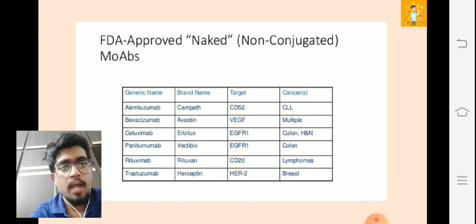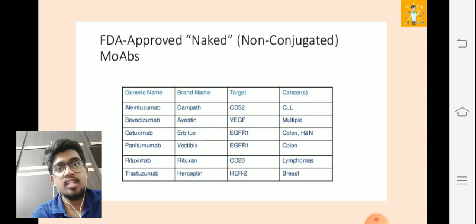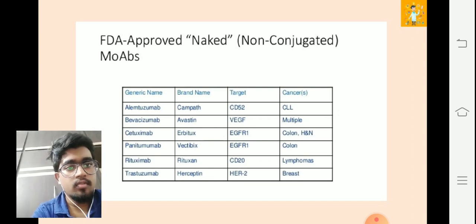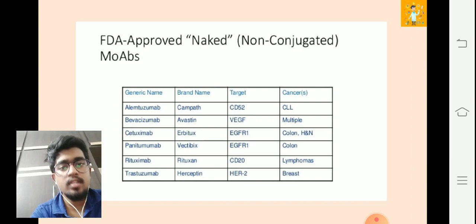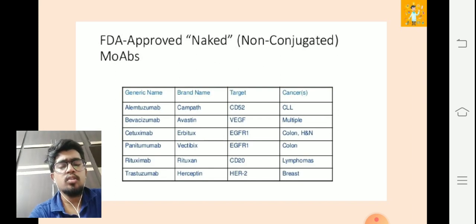Then bevacizumab, another type of monoclonal antibody. Avastin is the brand name. VEGF is the target site. Very popular. VEGF is a very special site. We'll discuss it in the next few videos. There are multiple cancers which we can treat using these monoclonal antibodies, and there are a few more monoclonal antibodies listed here, being used in various types of cancers.